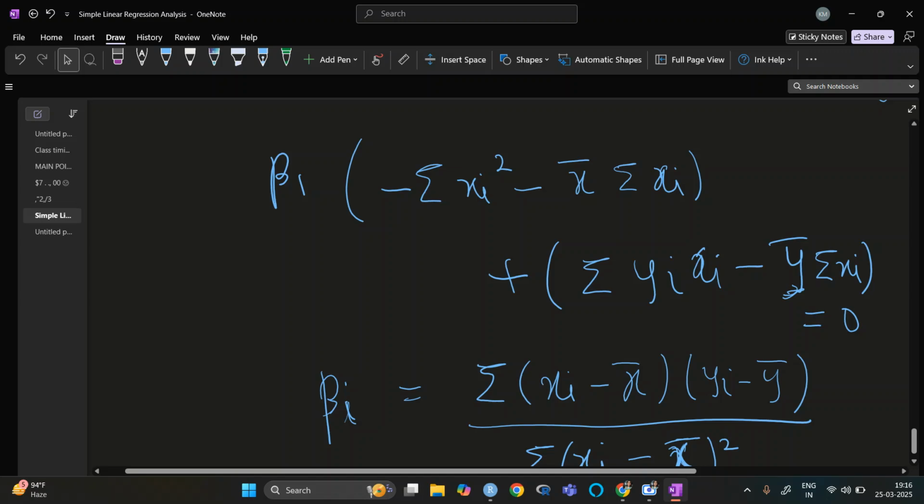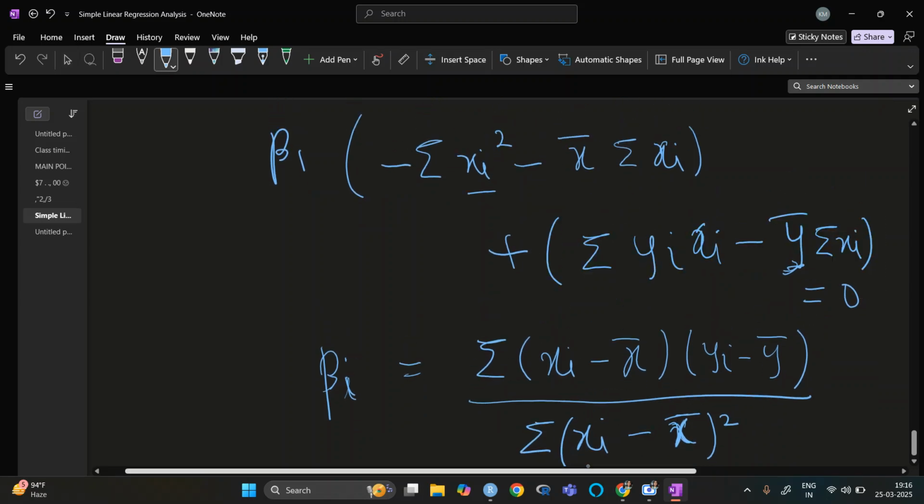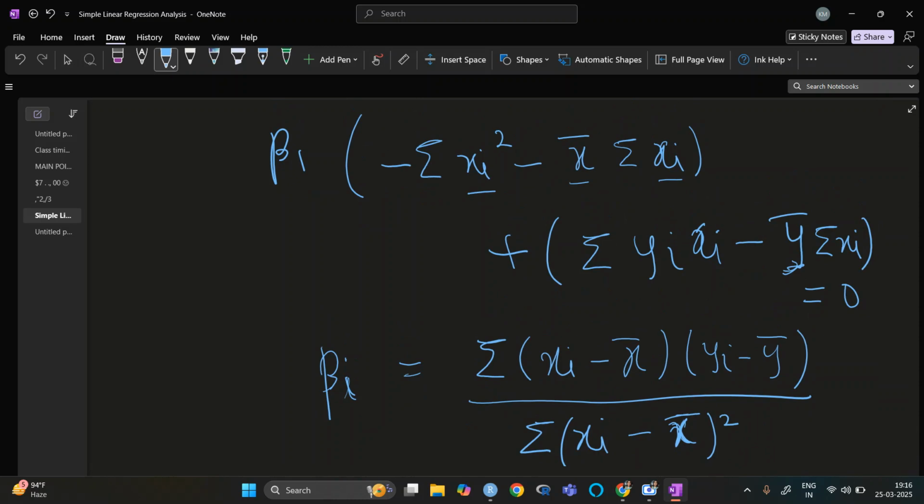So let's say summation xi square is already here. It is x bar xi square. So we need to add plus x bar square minus x bar. So we need to do some calculation in between this. So after that we will have beta 1 like this.